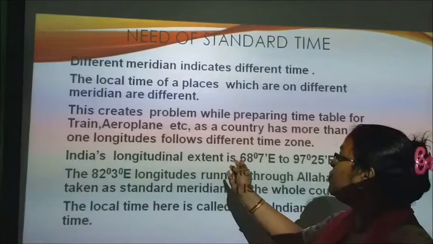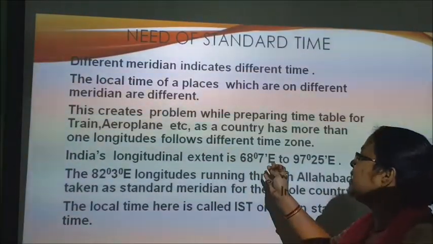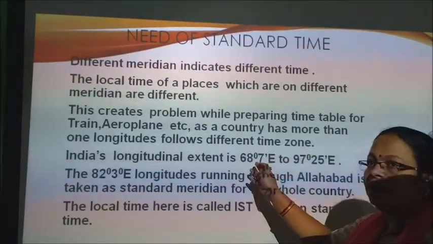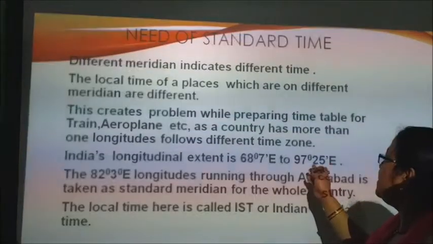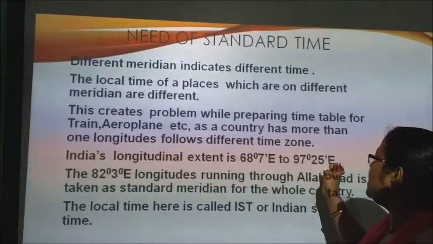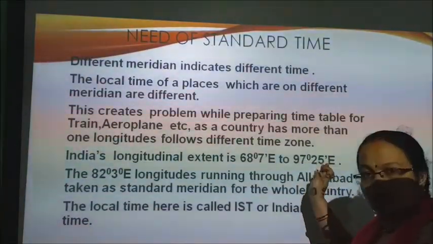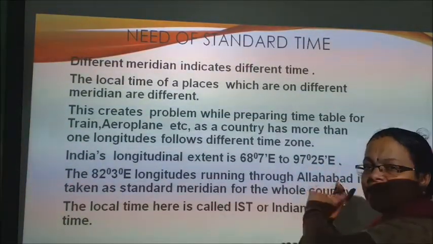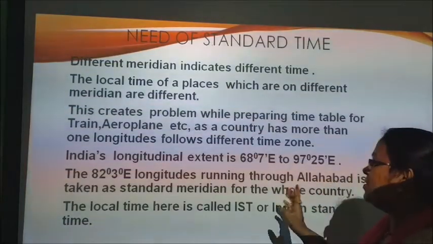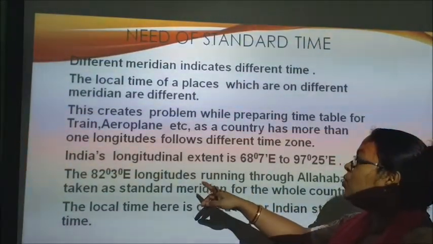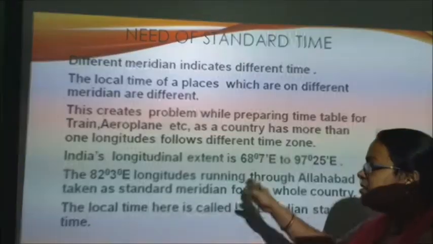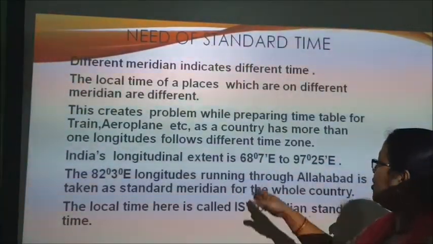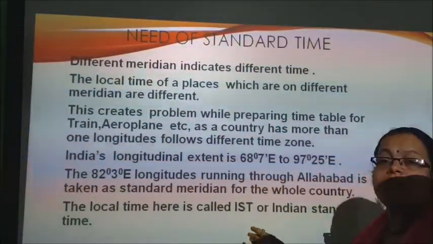India's longitude extends from 68 degree east, in Gujarat, to 97 degree 25 minutes east in Arunachal Pradesh. So the east to west extent is 29 degrees, children, and the 82.5 degree longitude running through Allahabad is taken as the standard meridian.